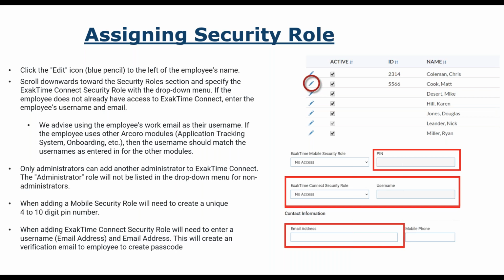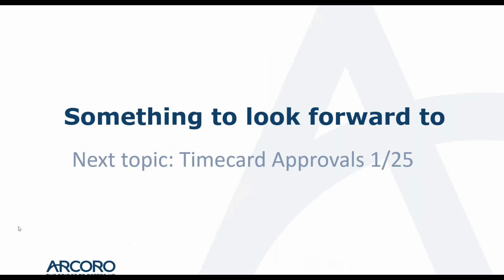So that's why we really want to keep your username as your email, because then if you have access to other modules, you can easily go between modules. You will need an email address. Once you hit save, it will fire off an email verification to that individual so they can set up their passcode. And again, username will be their email address. Okay, so two separate ways of assigning security roles. And again, separate: mobile, and then we have the ExakTime Connect. So I hope this has cleared this up a little bit.